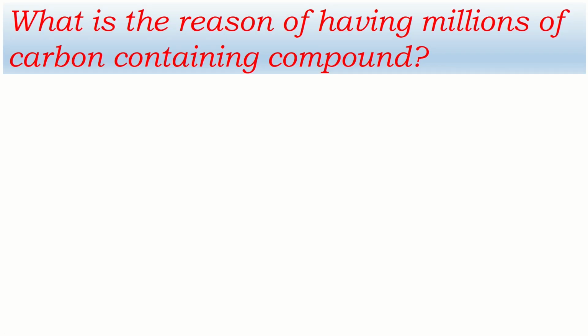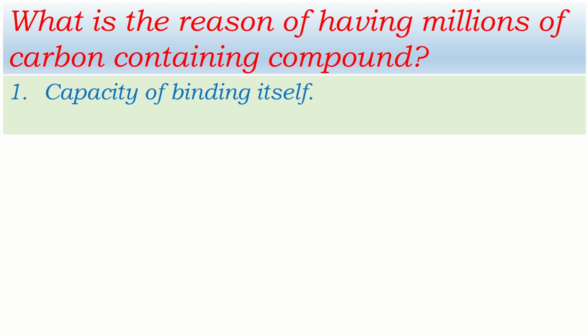What is the reason for having millions of carbon containing compounds? Do you know that there are millions of carbon containing compounds which come under organic chemistry? And what is the reason behind this? Why does carbon have millions of compounds? There are 2 major points. Number 1, capacity of binding itself. Carbon has the capacity to bind itself with each other, the prime point.